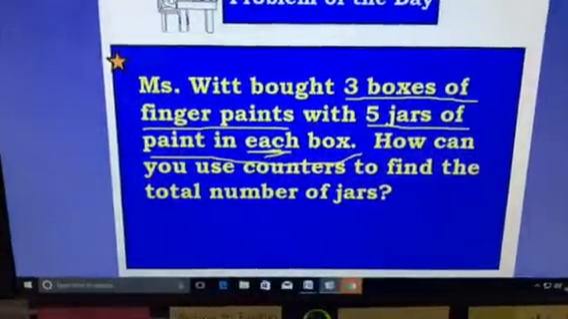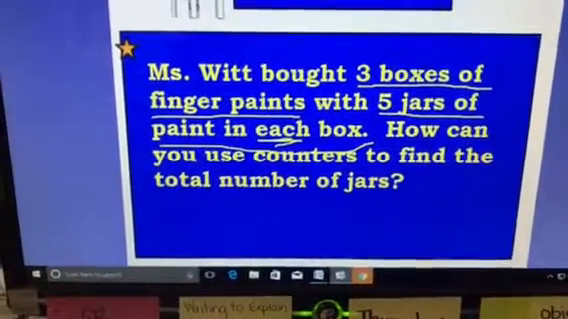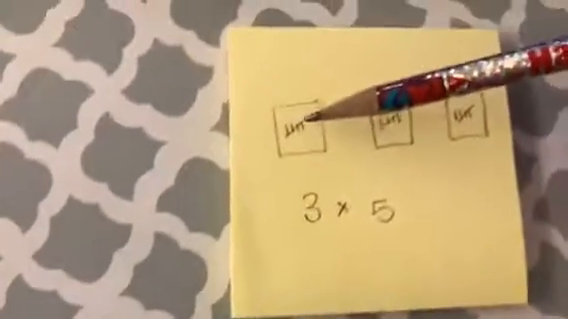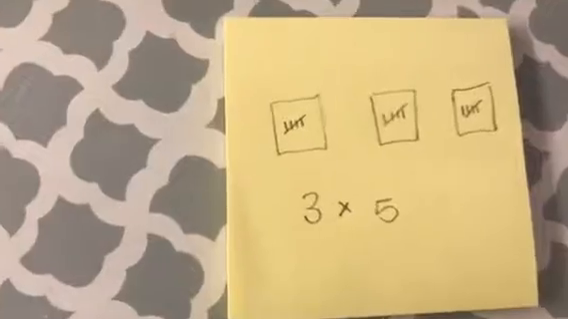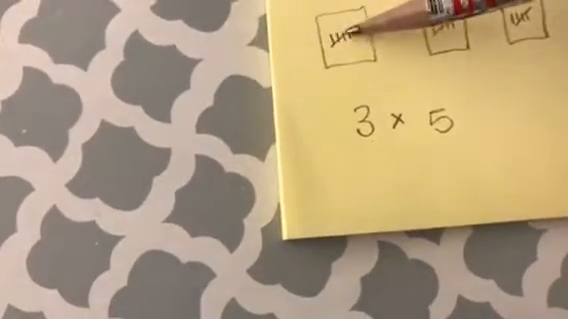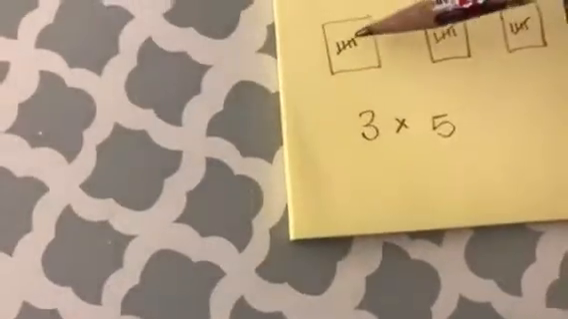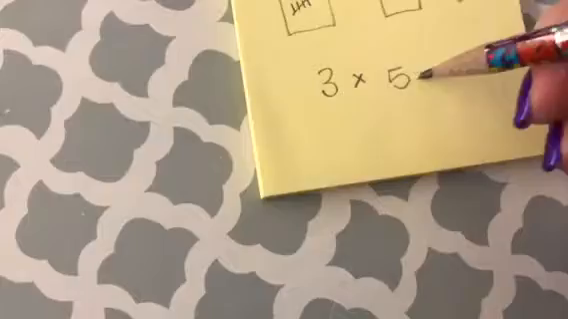Then the last part says, how can you use counters to find the total number of jars? Instead of using counters, I'm just drawing a picture. So I have 3 groups times 5 in each group. And what I can do is count each of the tally marks, and that'll tell me my product. And remember, the product is the answer in multiplication. So I don't even have to really count each one because I know they're in groups of 5. So 5, 10, 15. 3 times 5 is 15.